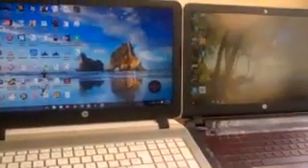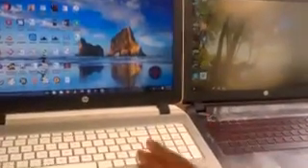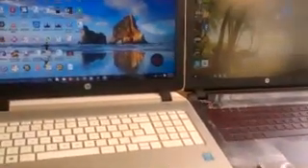These two computers are not connected, so we can't share files from this computer to the other computer. But with this USB cable, we can now share files from one computer to the other computer. And it is the fastest way to transfer files from one computer to the other.